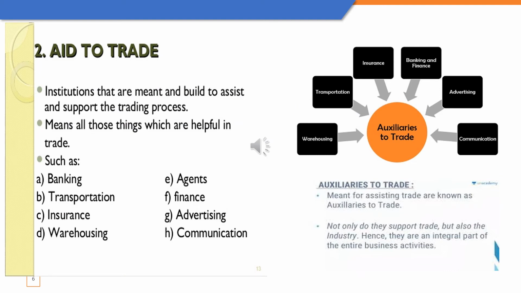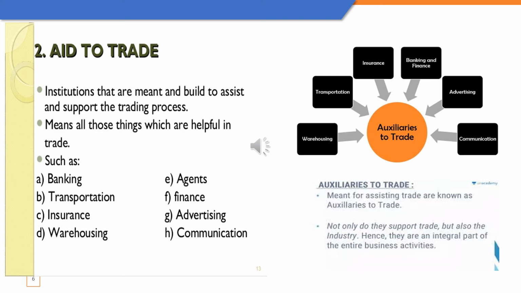Now after trade comes auxiliaries to trade. Auxiliaries to trade, or we call it aids to trade. The word auxiliary means supporting. So auxiliaries to trade do nothing but assist and support the trading process. Starting with the first one, banking and finance.